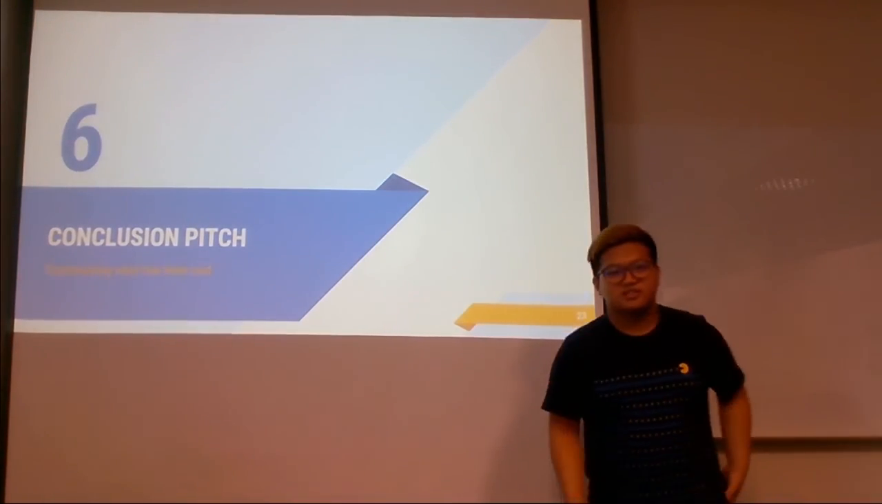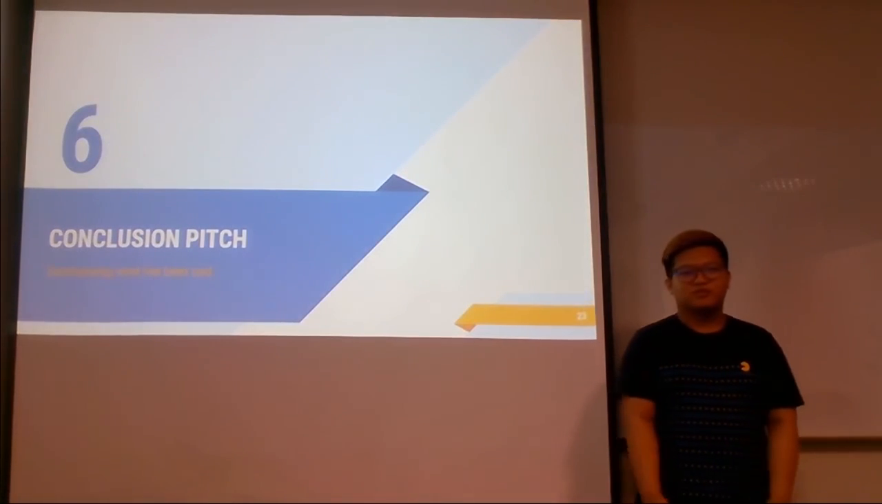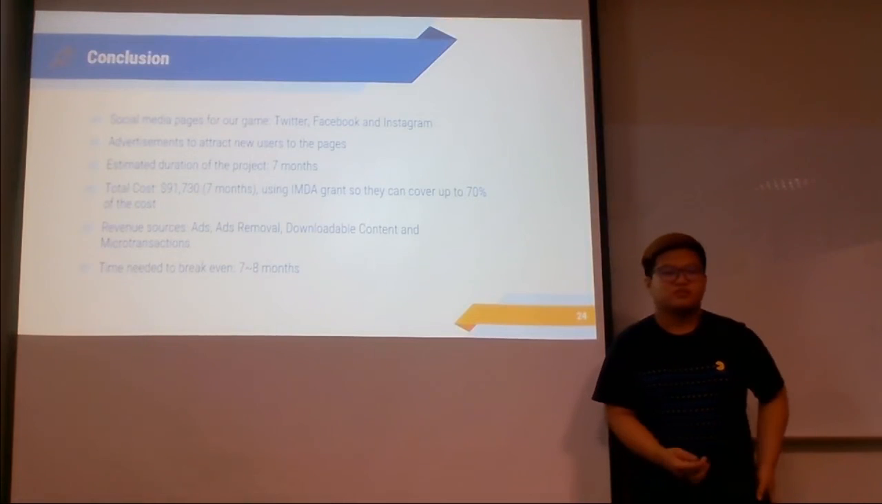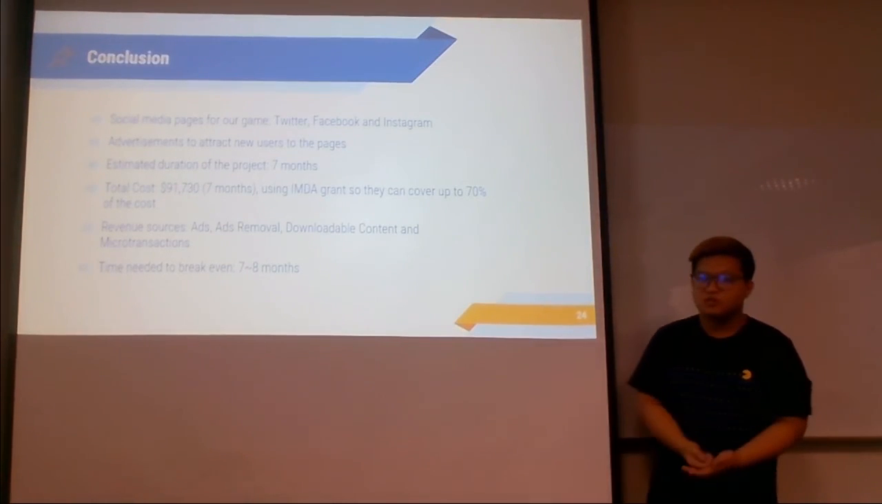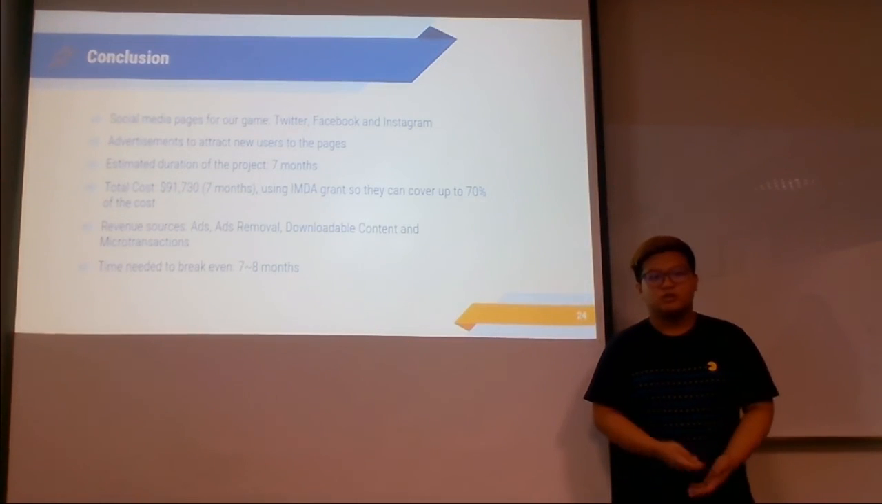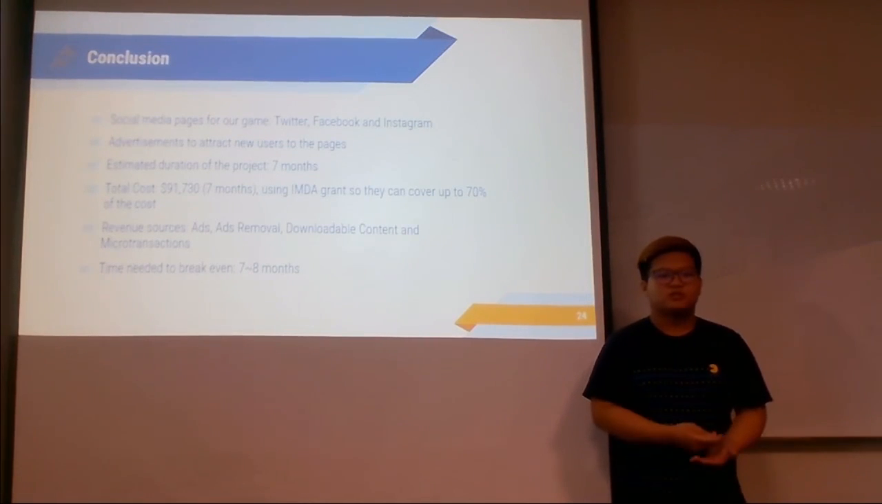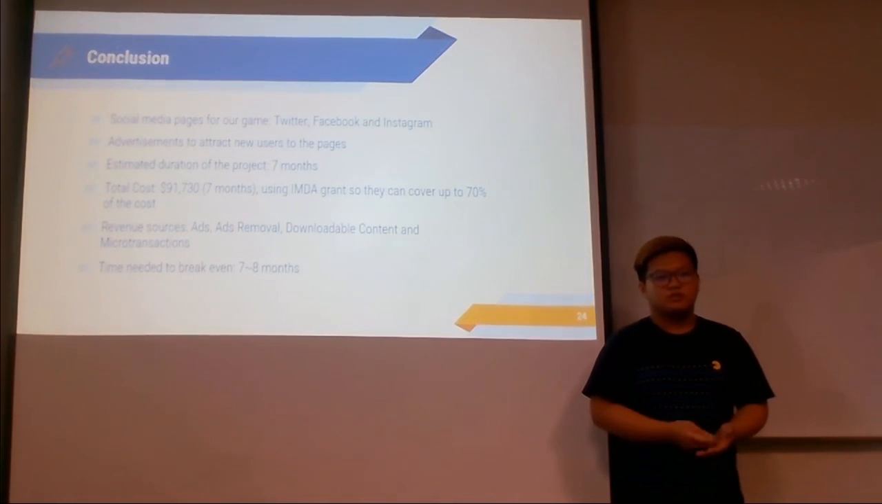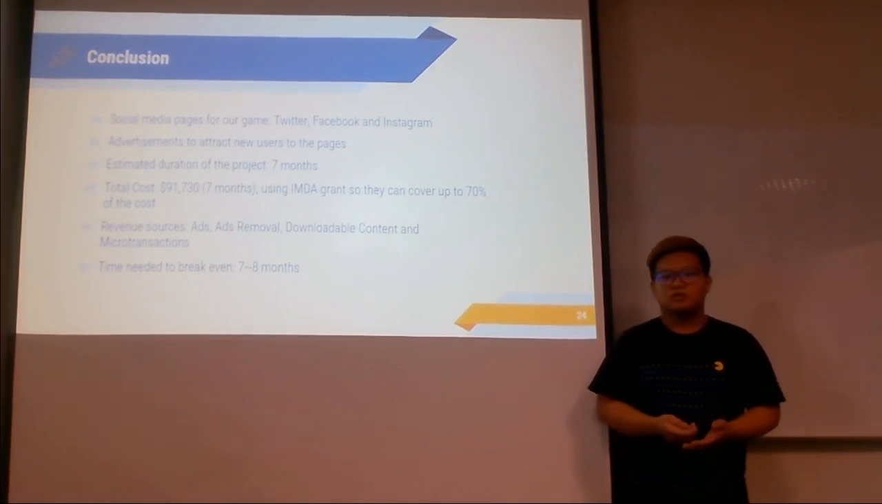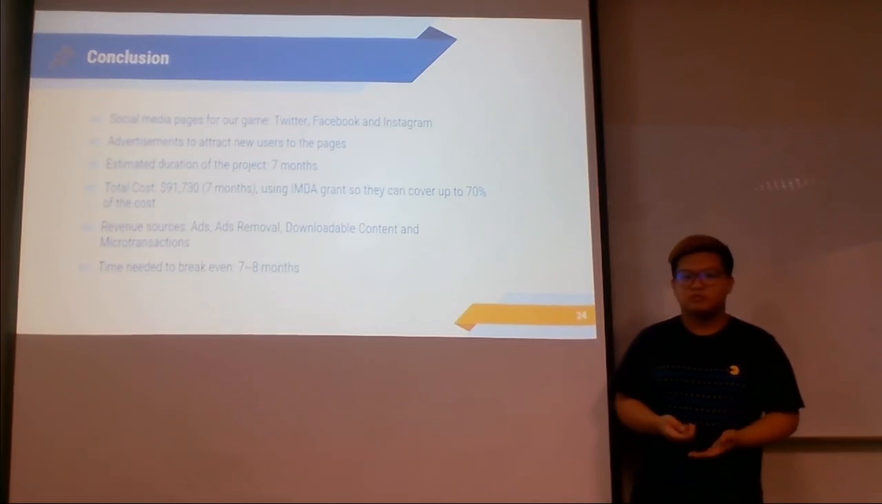Alright, so lastly, we'll be concluding the video with a quick summary. Basically, the social media pages for our game that we'll be using will be Twitter, Facebook, and Instagram. And we'll be using all 3 social media platforms to advertise our game to attract new users to the game. The estimated duration of the development is 7 months, and the total cost of the 7 months will be